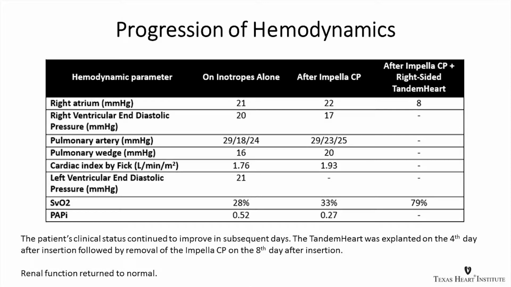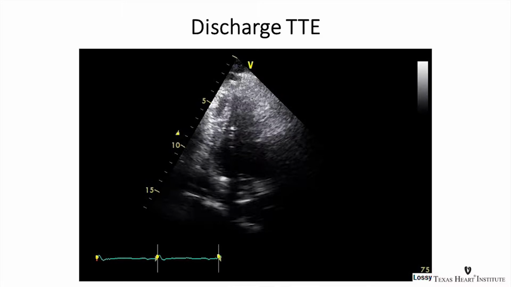And indeed, her status improved in subsequent days. The Tandem was explanted on the 4th day, with the CP explanted on the 8th day. She was extubated after the removal of the right-sided TandemHeart. Her renal function returned to normal, and this is her echo post at discharge. As you can see, she has normal function now. Her LVEF was 55%, and the right side was doing great as well.